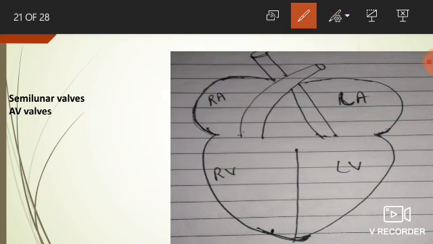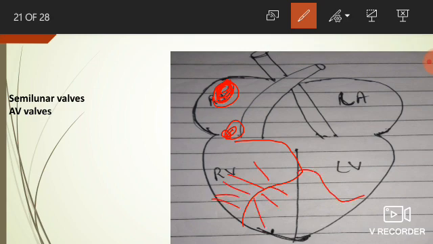The SA node is present at the anterior part of the right atrium region. This is the SA node. This is the AV node. Then this is the bundle of His and these are the Purkinje fibers.